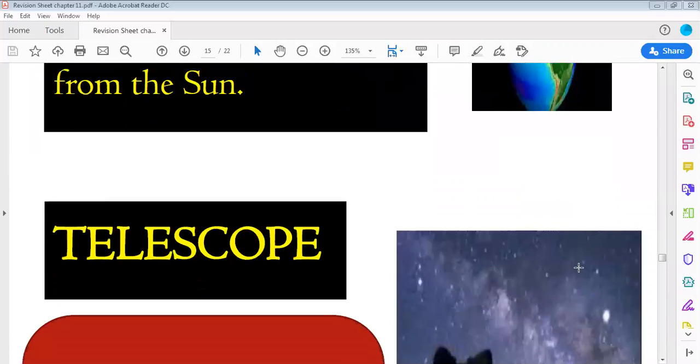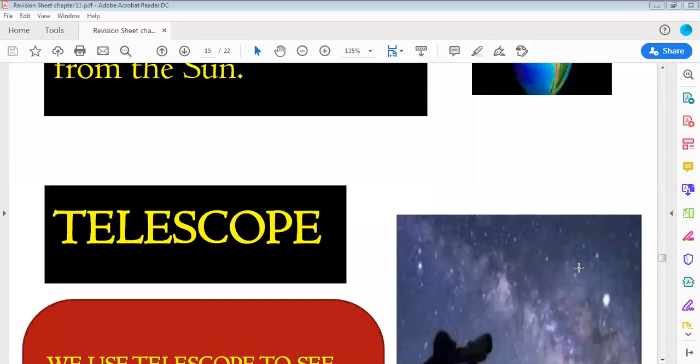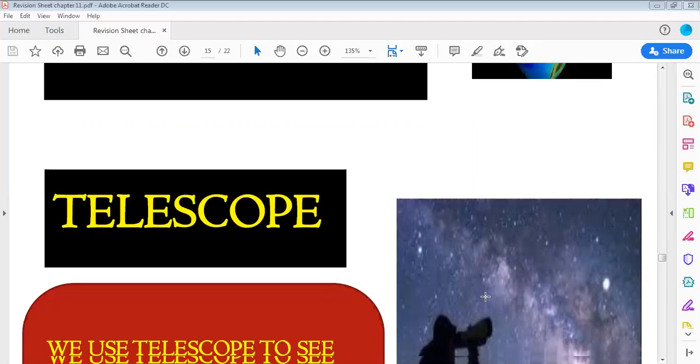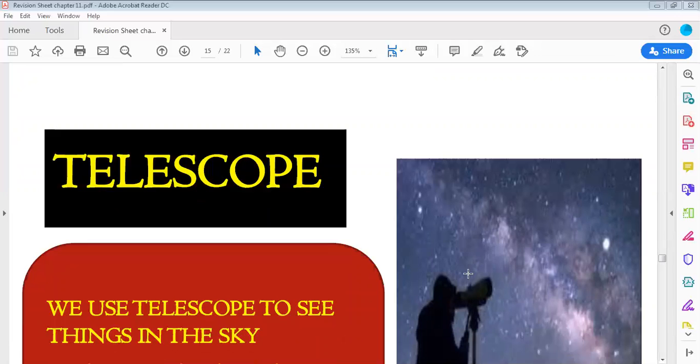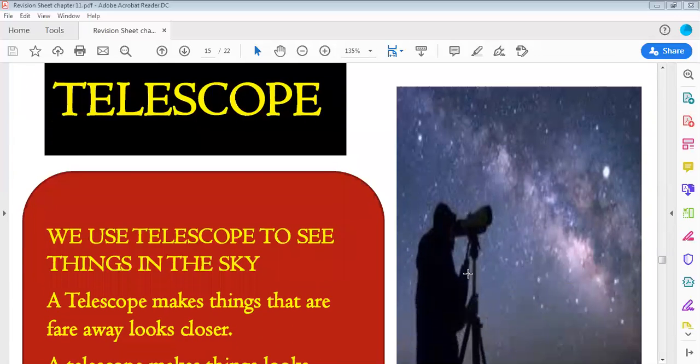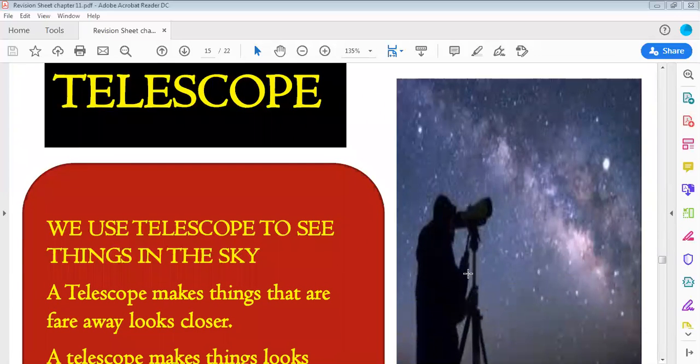And we learned as well what is the machine that we use to see the things in the sky. Telescope. Telescope is our tool that we use to see these far away things in the sky. What does the telescope make?